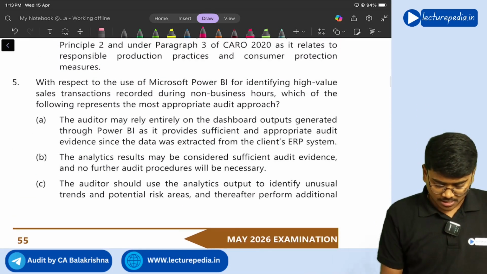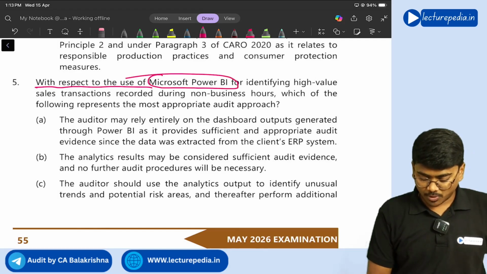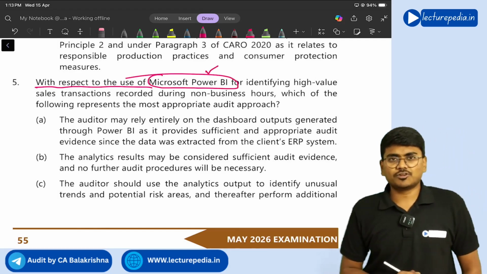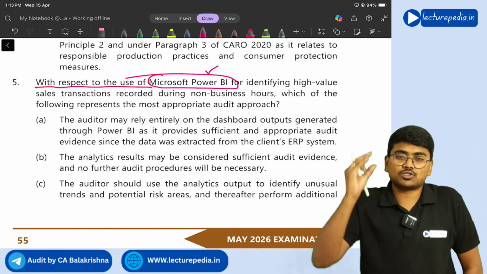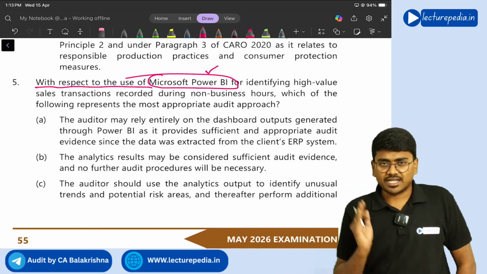Next, fifth MCQ. With respect to the use of Microsoft Power BI, basically Microsoft Power BI is an analytical software, an analytical tool, which will be used for analysis of various data.